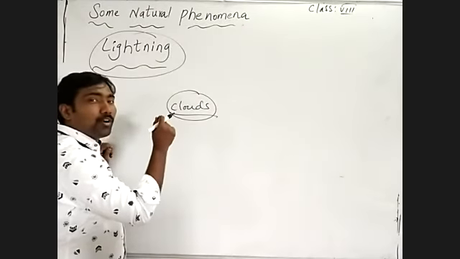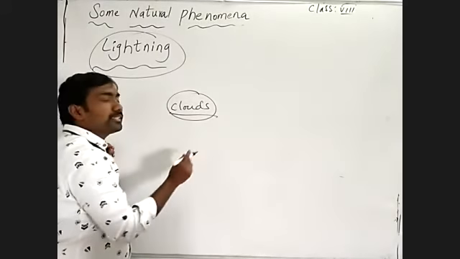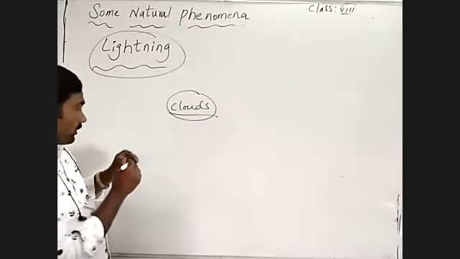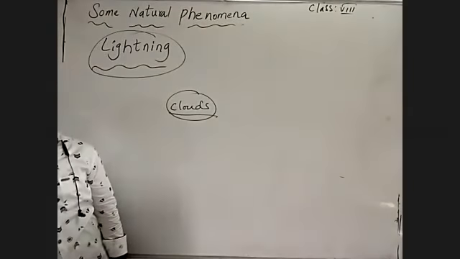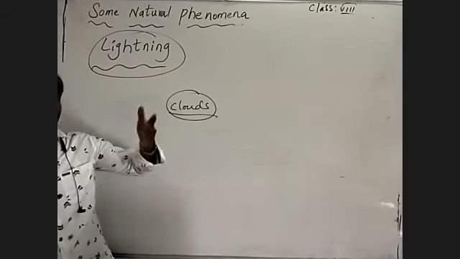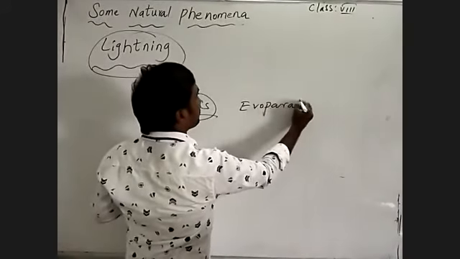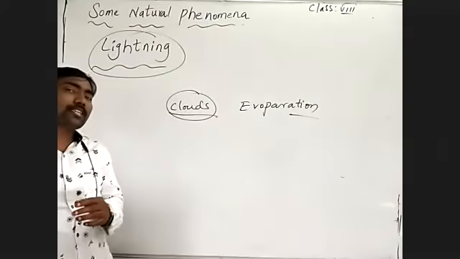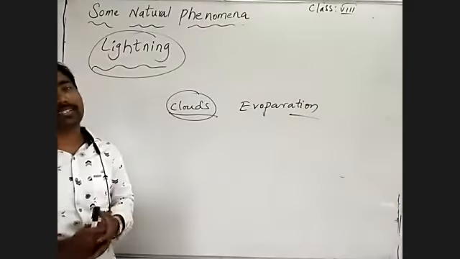Clouds are the precipitation of the evaporation of water, the steam of water. So generally, during the summer season, in our coastal areas, the temperature is higher, so humidity is also higher. Due to the higher humidity, more evaporation takes place. Evaporation means the liquid state of a substance is changed into the gaseous state of the substance.